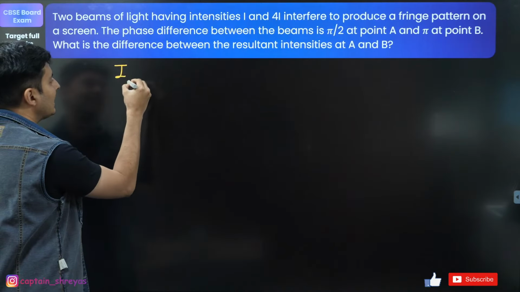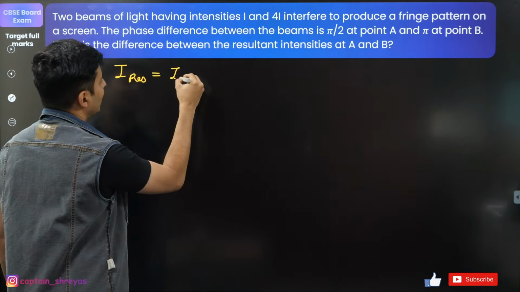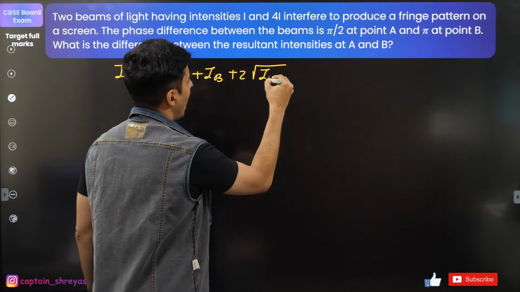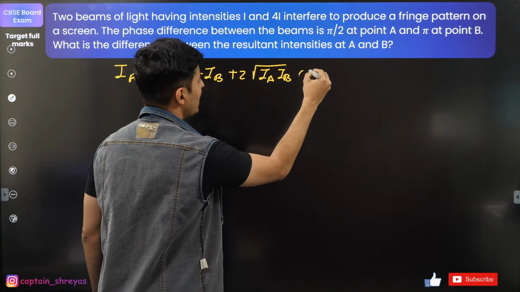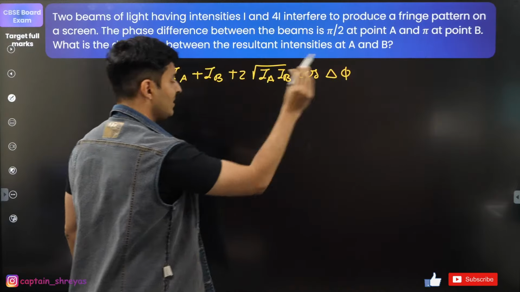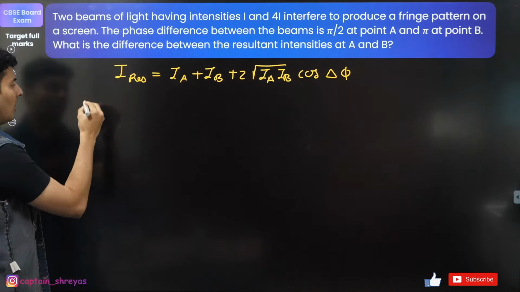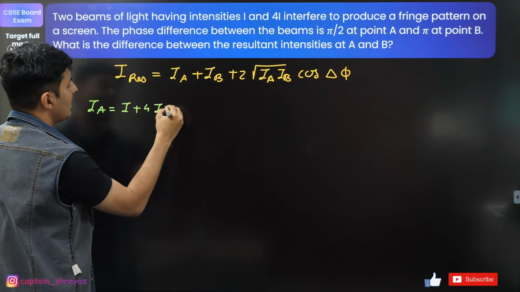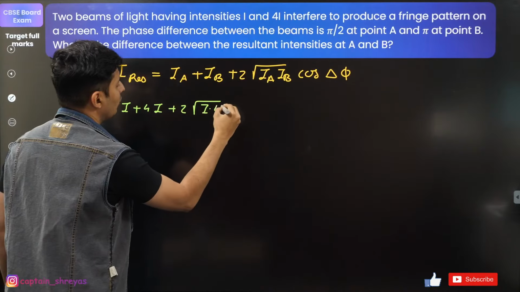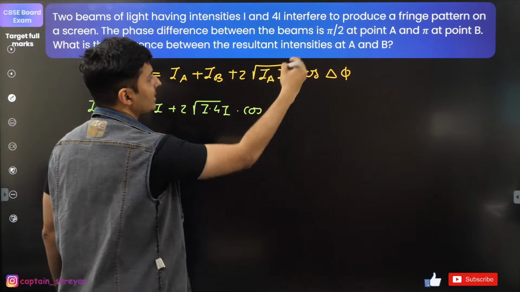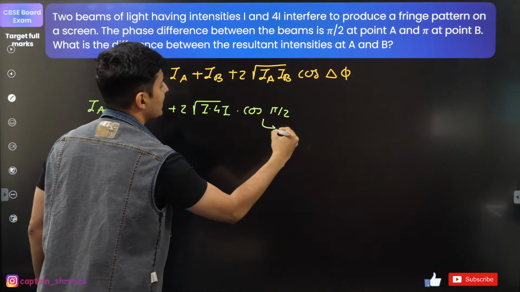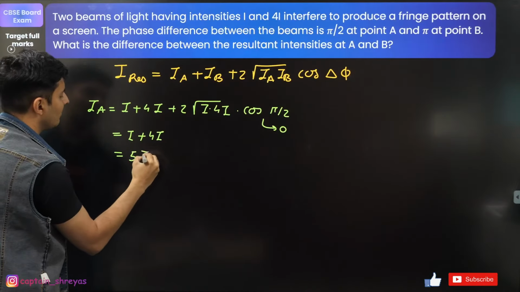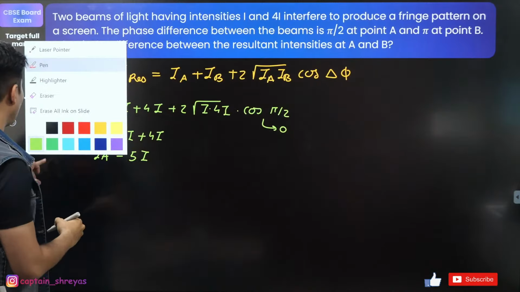So the formula for the resultant intensity, bacha, is nothing but intensity of A plus intensity of B plus 2 times root of intensity of A into intensity of B into cos of delta phi. This is the formula that you are going to use. Now for point A, it will be I plus 4I plus 2 root of I into 4I into cos of the phase difference, which is pi by 2. Cos 90 is 0, so it will just become I plus 4I, that means 5I. That is the intensity at point A.